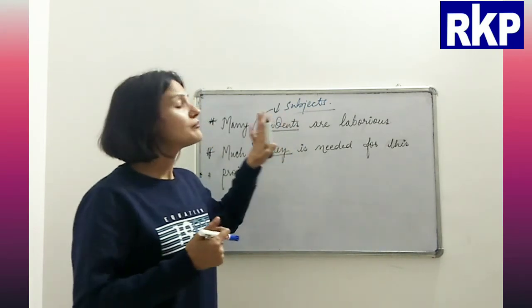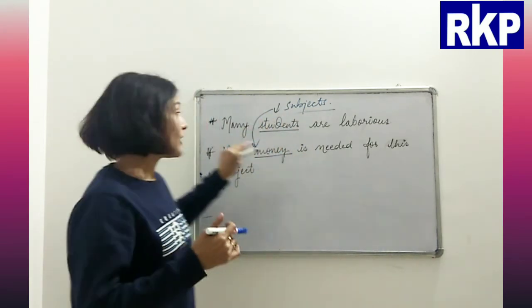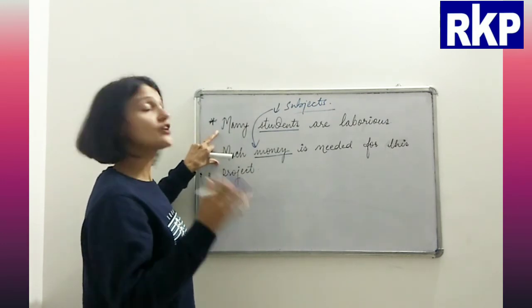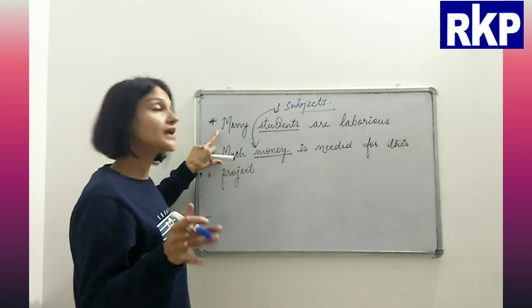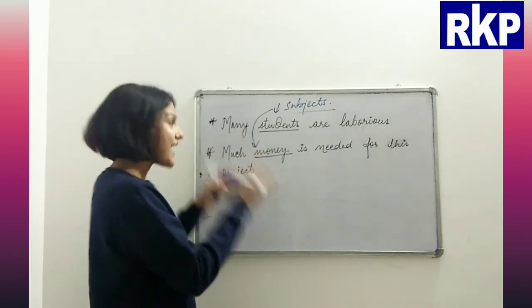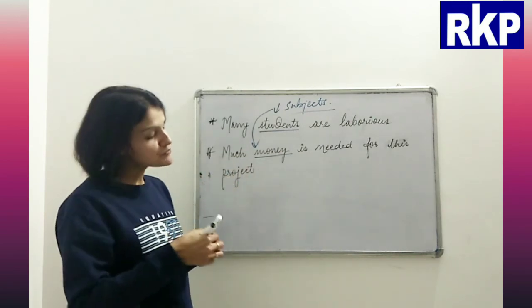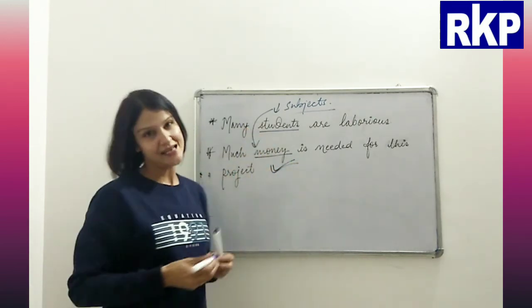Because we cannot use many and much before the object. Now if you see here we are not using it with the object, rather we are using it with the subject, before the subject, and this is absolutely correct to use it like this.